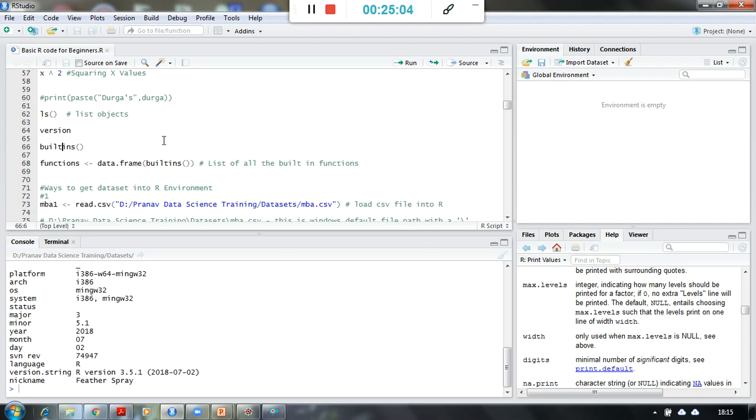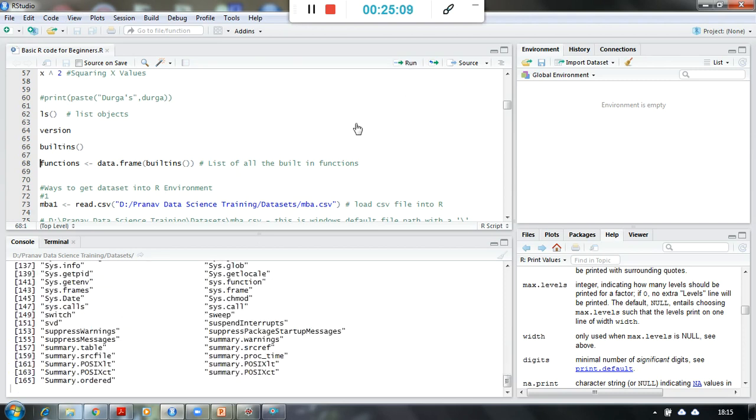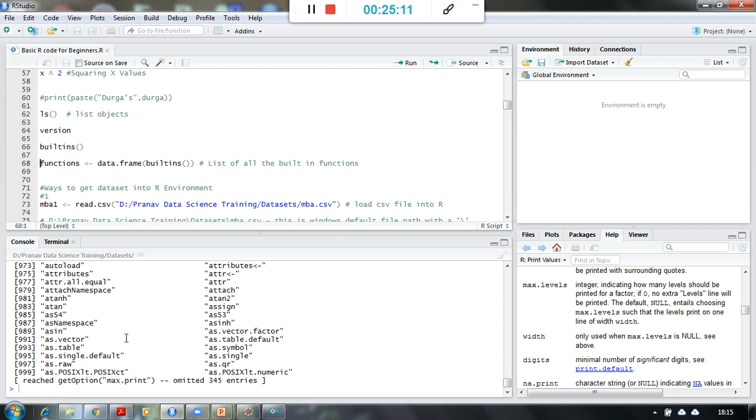So this particular RStudio version comes with these many built-in functions. You can look at the console: 999 total functions it has printed here, and omitted 345 entries. The console always prints 1000 lines at a time.